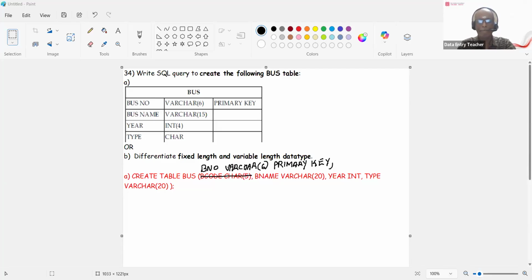Okay, B code, bus number. Year, int. Type, character. All right, now I'm going to give the exact statement here. Let me erase this.